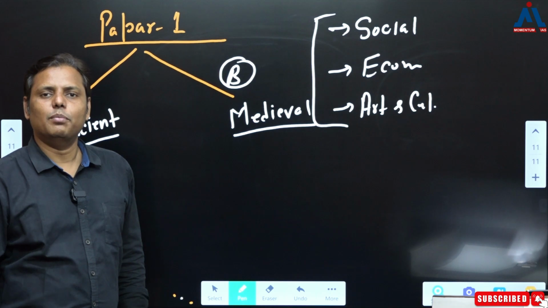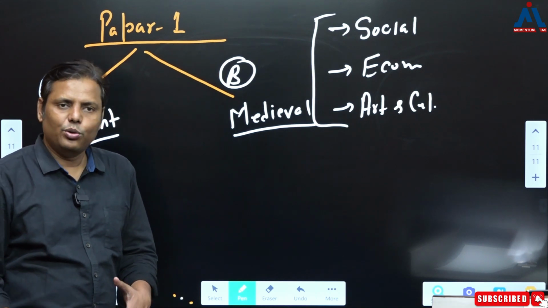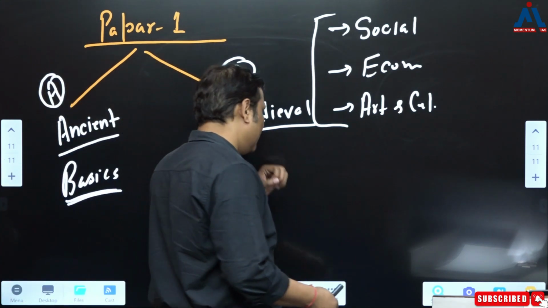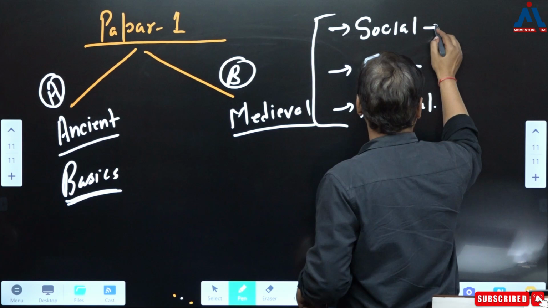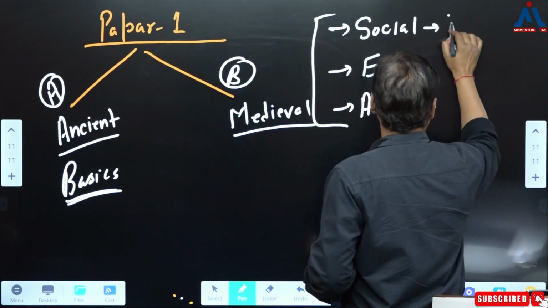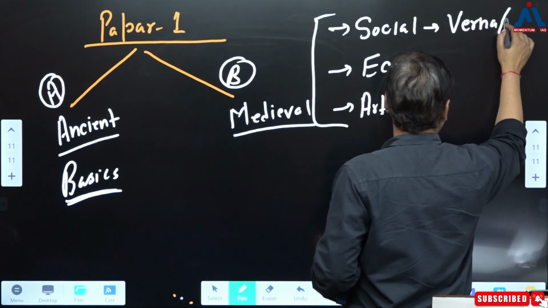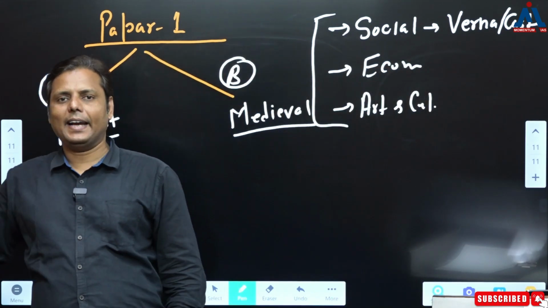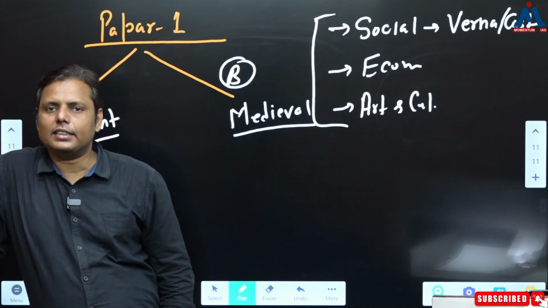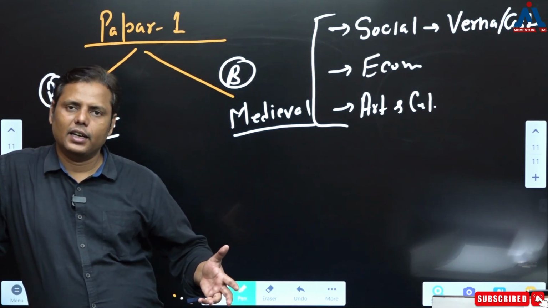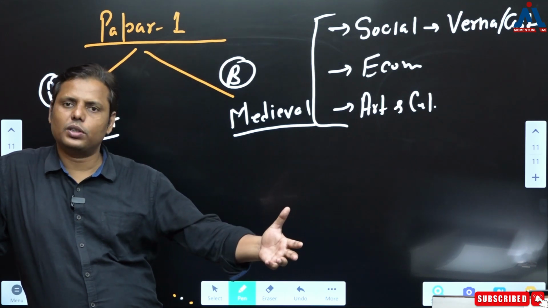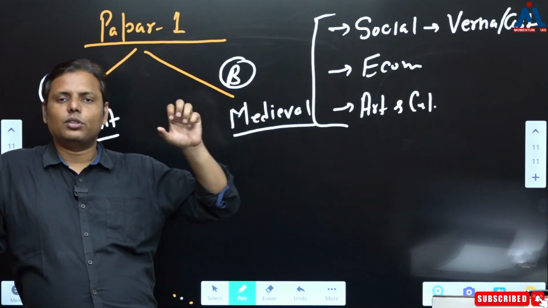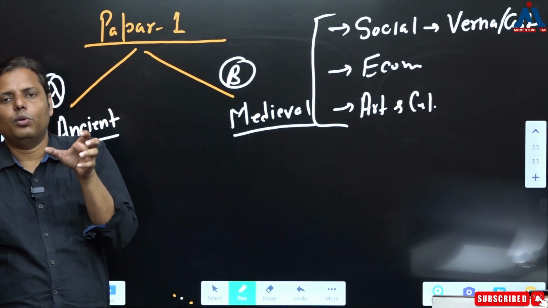Now this is, I guess, the most interesting part. Here you don't need to mug up the things; rather you need to conceptualize them. Let's understand it with an example. Let's say when it comes to society, you know about Varna, or you can take another example, caste. You have to understand caste as a topic in general studies, in history, in social issues. Caste even helps you in paper 2 and even paper 4, correct? So this understanding of caste is helping you in multiple ways.